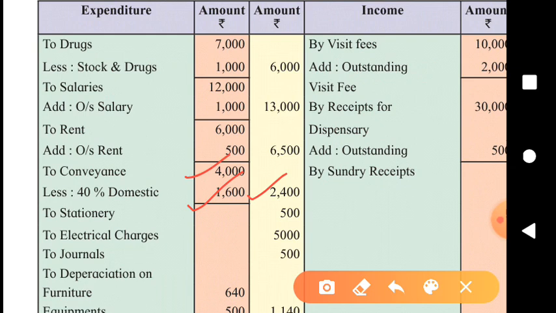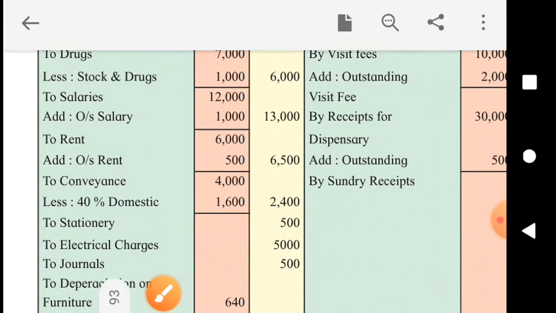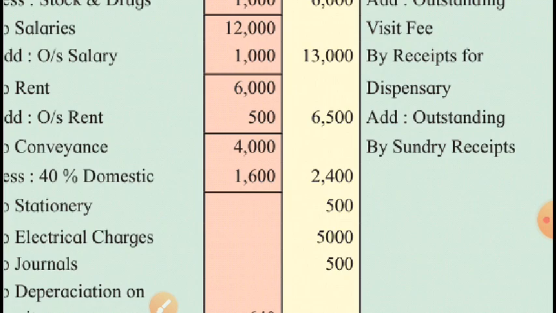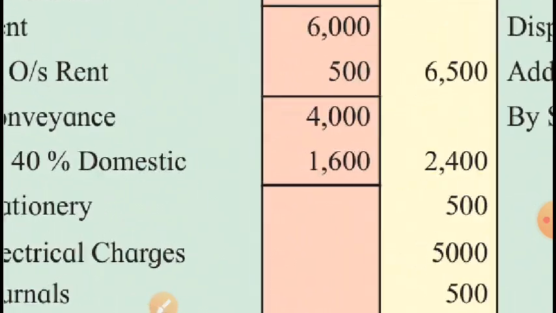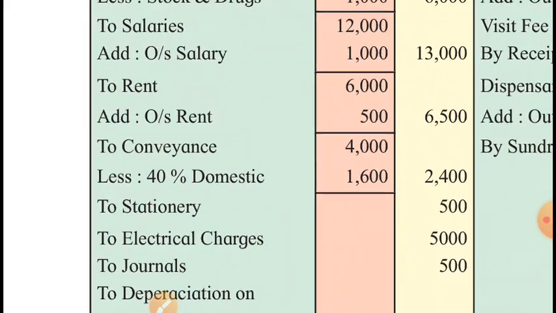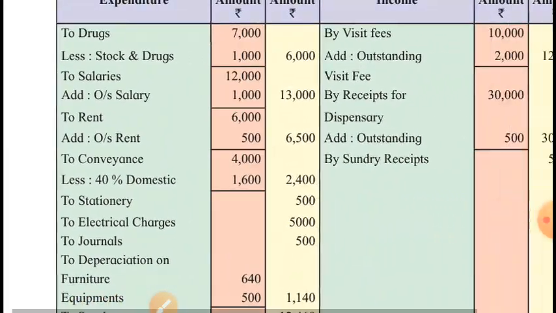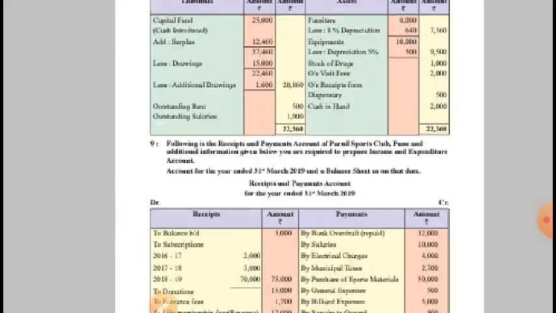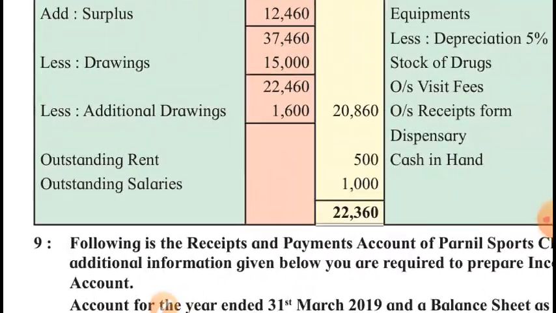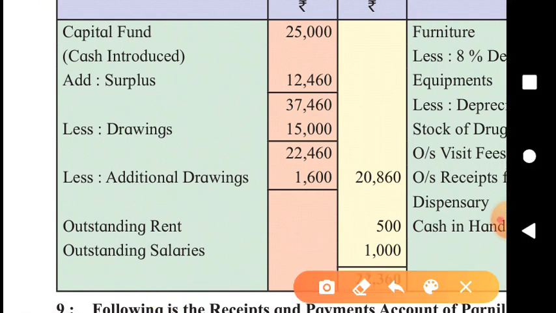So from 4000 we will have to deduct 1600 in order to arrive at the actual expenditure on conveyance, rupees 2400, in the outer column, and this is a kind of drawing that will be deducted from capital fund. Here it is, rupees 1600 deducted from capital fund.